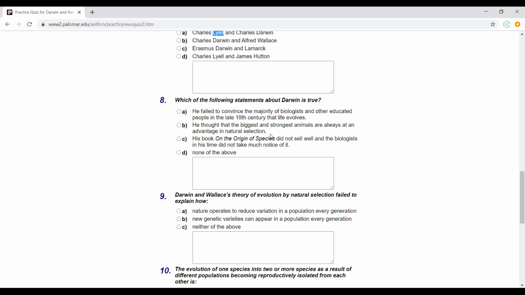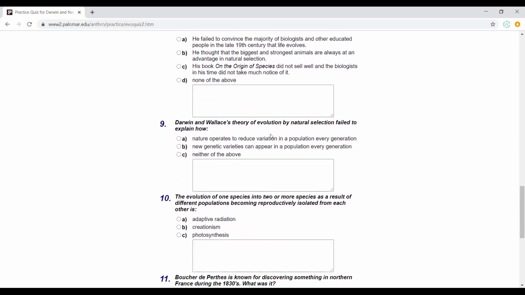C, On the Origin of Species did sell very, very well, and it was a huge thing in biology. Okay, 9, Darwin and Wallace's theory of evolution by natural selection failed to explain how.